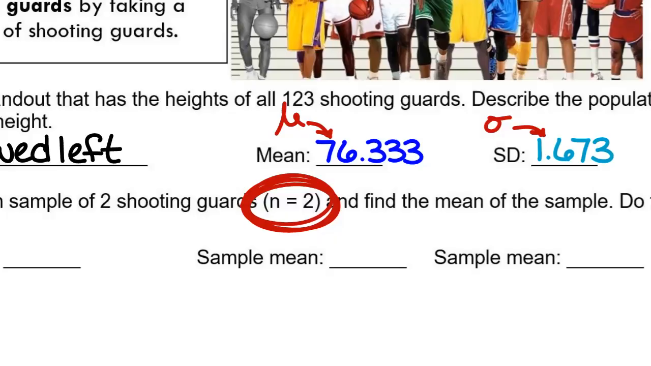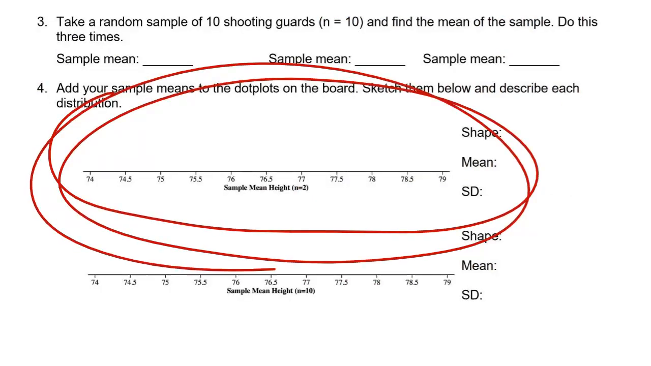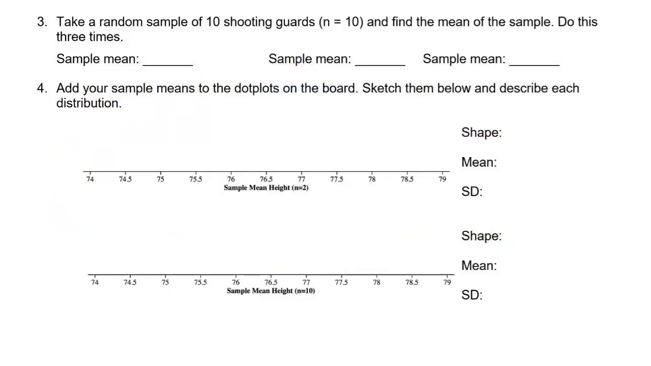You're going to write those answers down on these lines here. You're going to do a sample of 2 and find the average, a sample of 2 and find the average, a sample of 2 and find the average. Once you have those 3 averages, you're going to come up here and put a dot up on the dot plot. Right here, you're going to put it on this dot plot here. After you put those 3 dots up, you're going to go back to your seat and you're going to do the same thing again, but this time with how many people in your sample? 10.